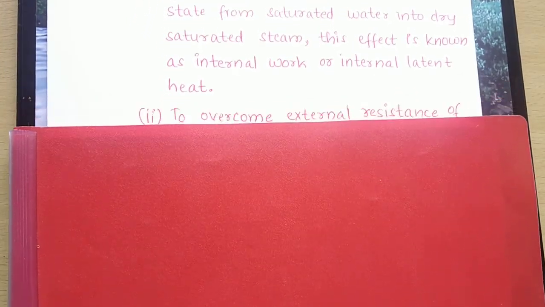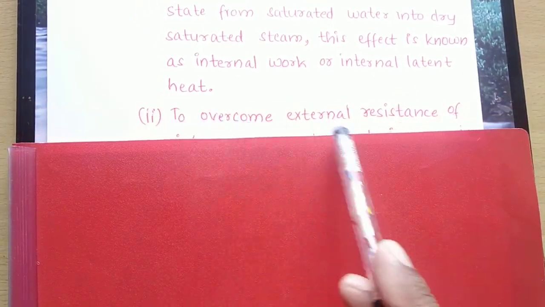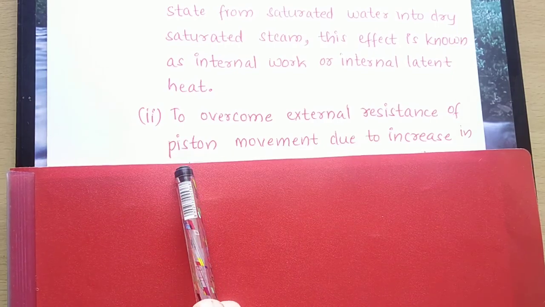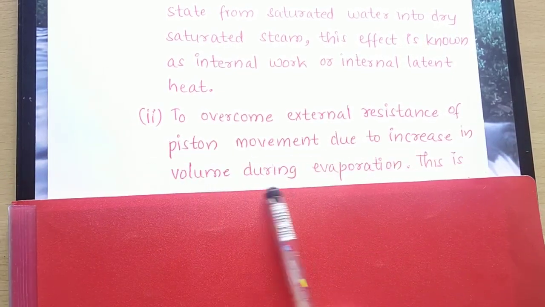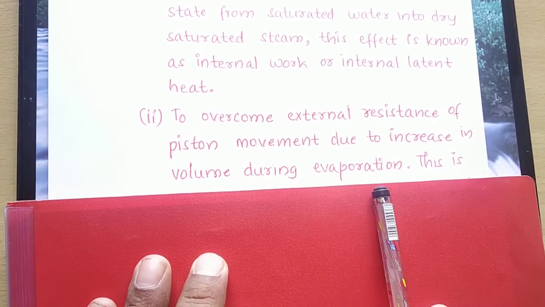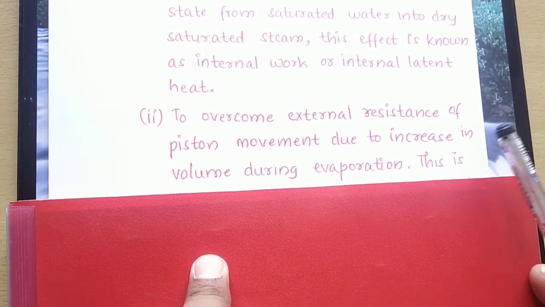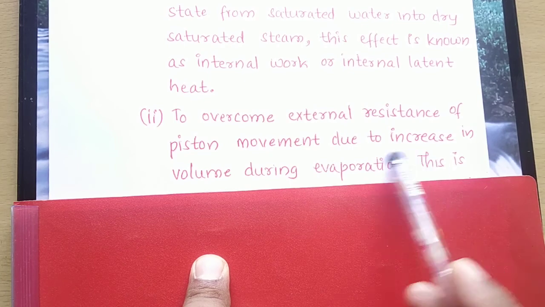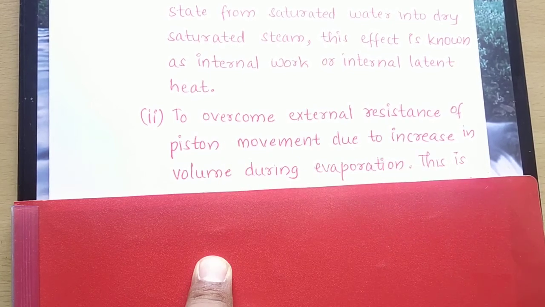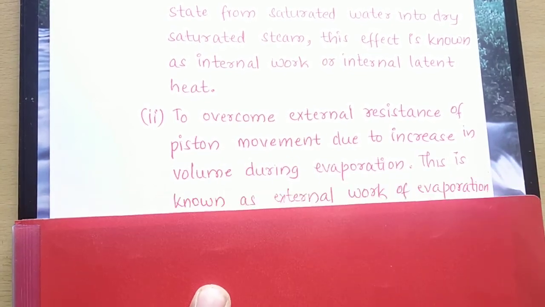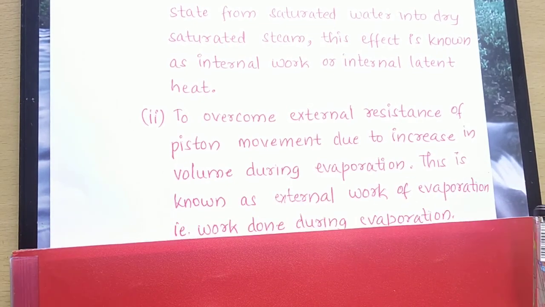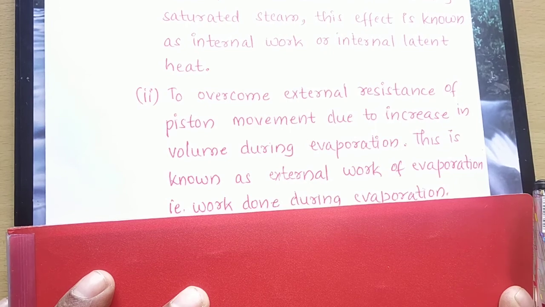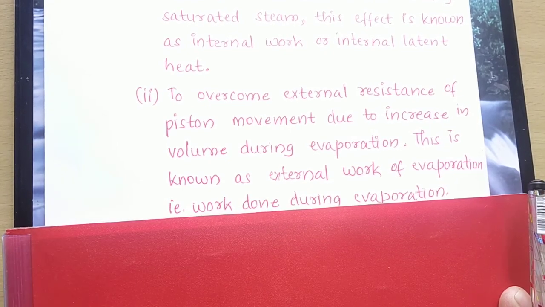Then the second case: what we are using to overcome the external resistance of piston movement due to increase in volume during evaporation. So when there is evaporation taking place, there is an increase in the volume and the piston moves. To overcome this resistance, this is known as external work of evaporation.